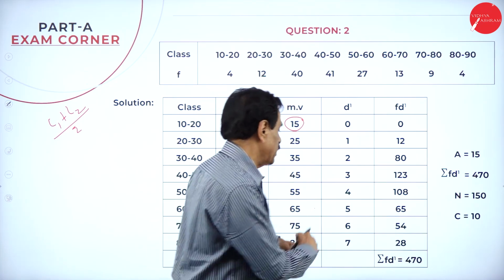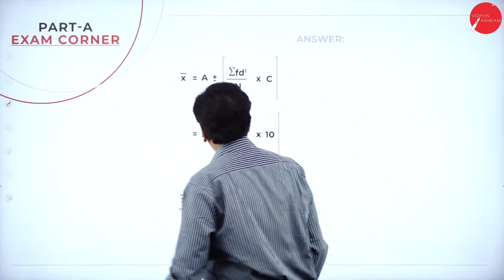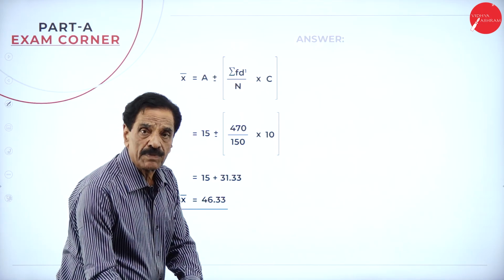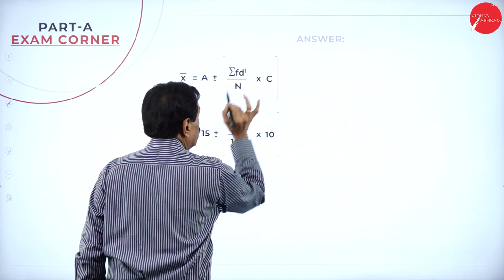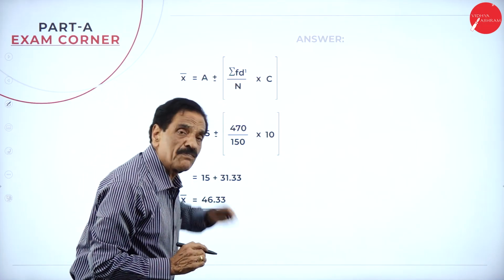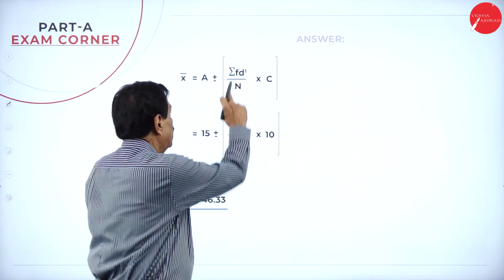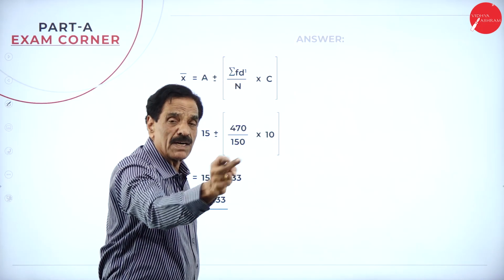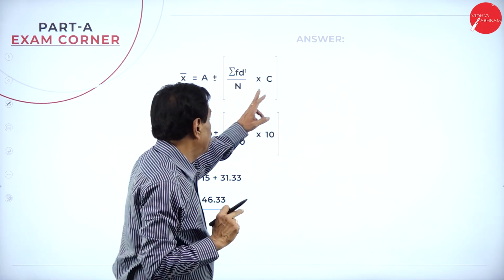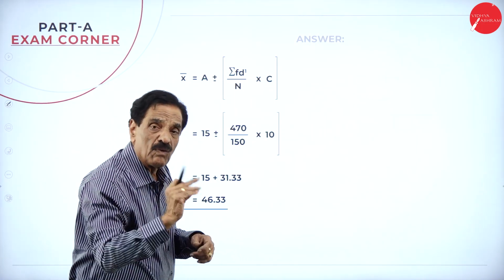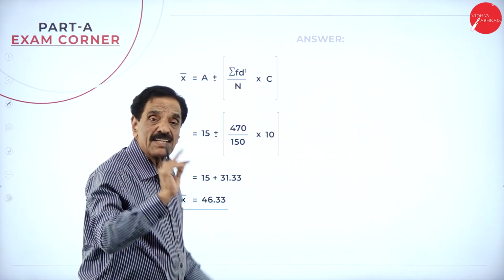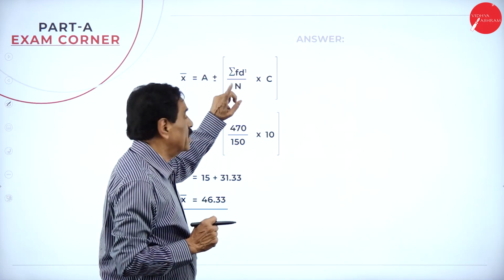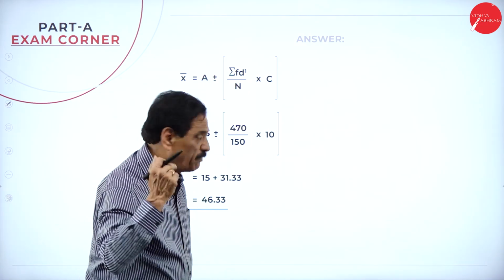Then we'll apply the formula. Mean is equal to A plus or minus sigma f d dash divided by n, into c. N is equal to total number of frequency. d dash is the deviation of a number. f is the frequency. c is called class interval. So what is n? Number of frequency. What is c? Class interval. d dash, deviation of a number, multiplied by f.